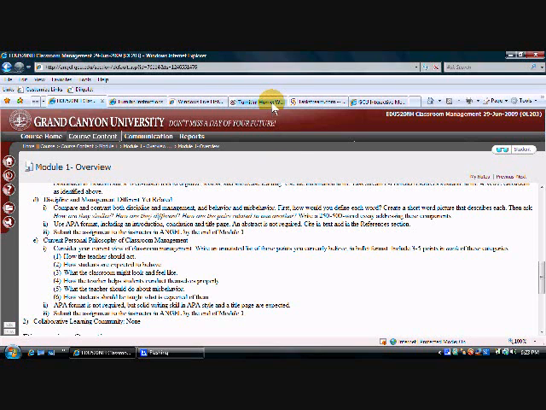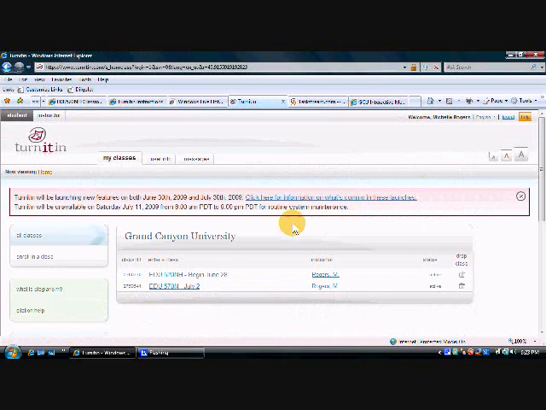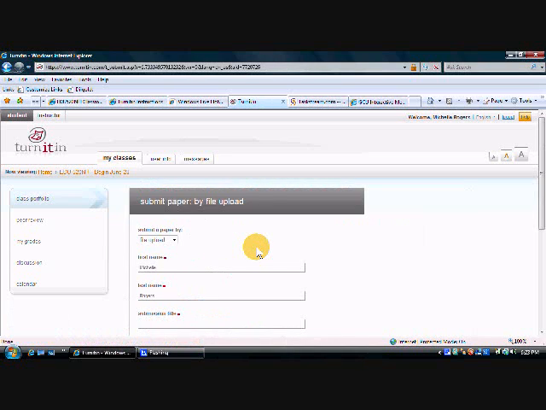The first thing I need to do is I need to go to Turnitin, and I need to log in there with my student account and submit this file to Turnitin. I need to go to that class, EDU 520NH, which began on June the 28th, and under there is a place to submit a file for Module 1 Discipline and Management. So I'm going to submit that file.